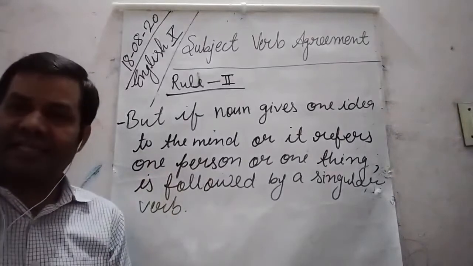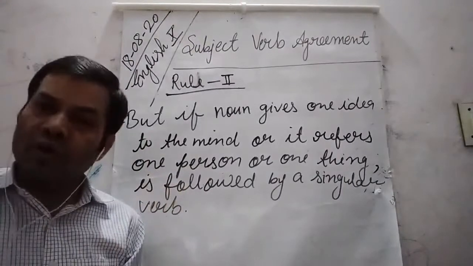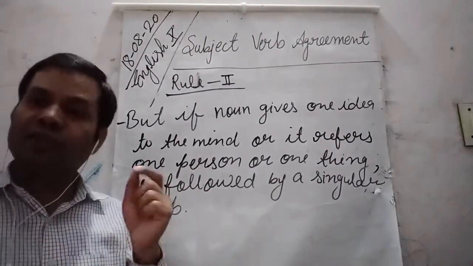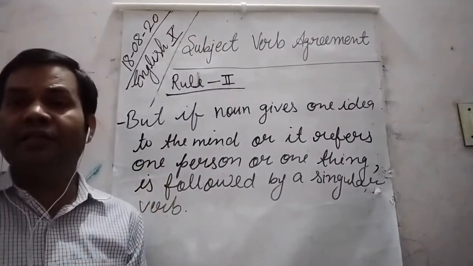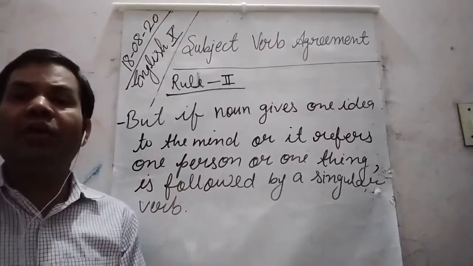Rule 1 says, if two or more subjects are joined using and, they are followed by a plural verb.